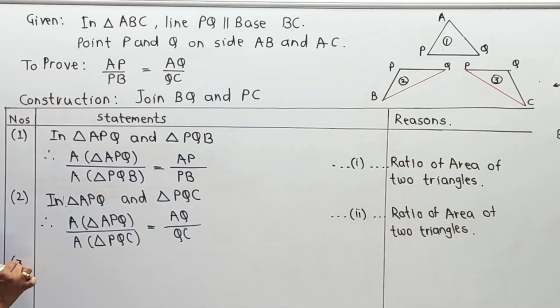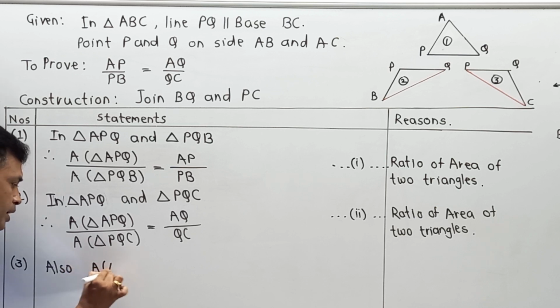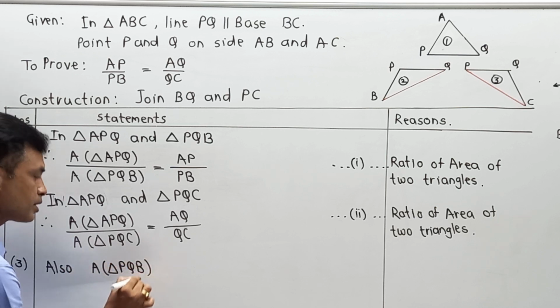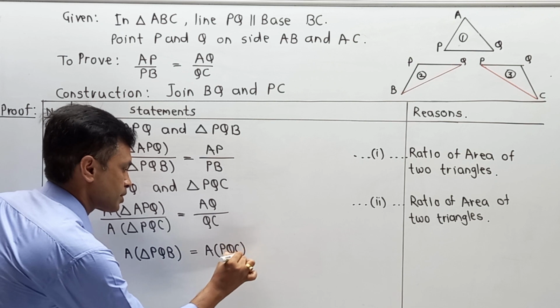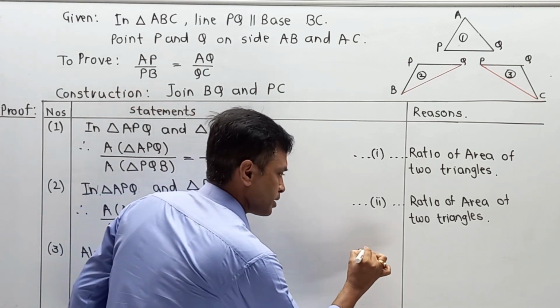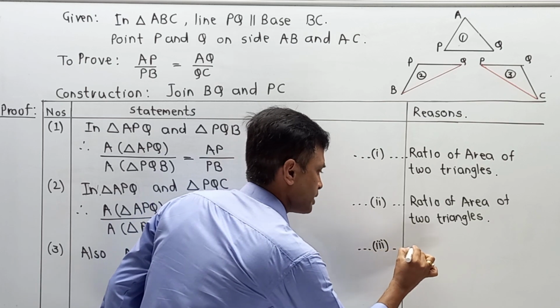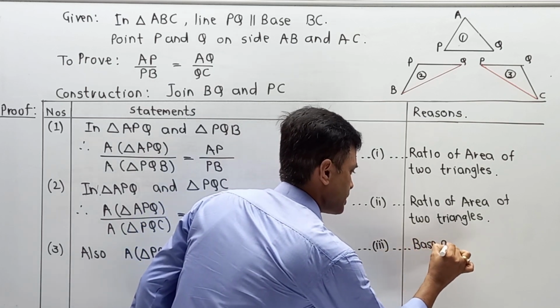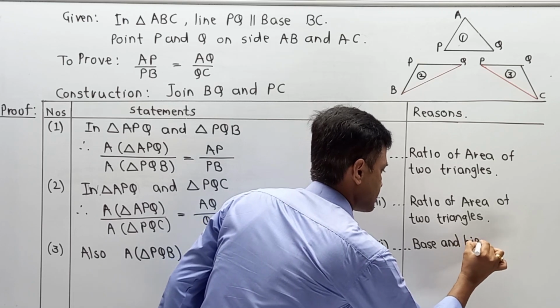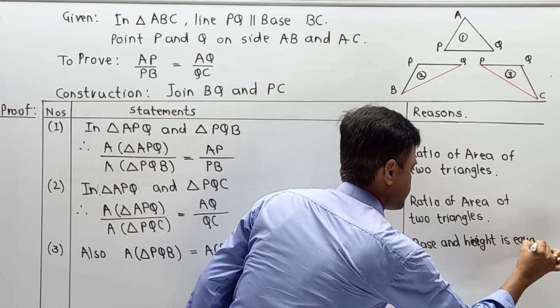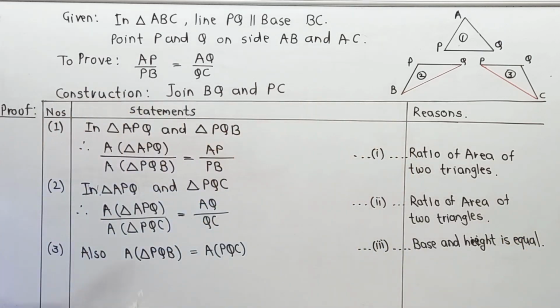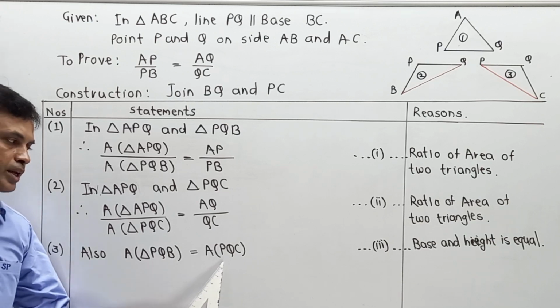Therefore, third part is also area of triangle PQB is equal to area of triangle PQC. Reason for the third part is nothing but base and height is equal. Now we have area of triangle PQB is equal to area of triangle PQC.